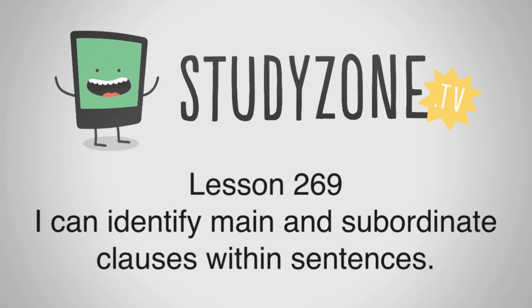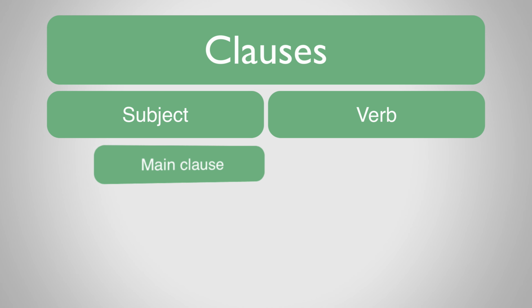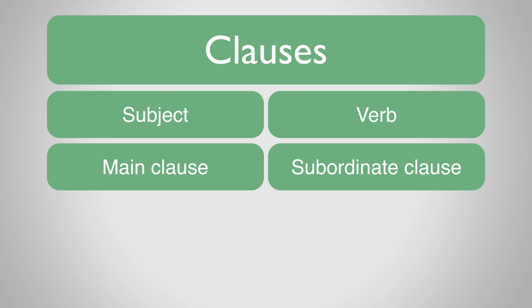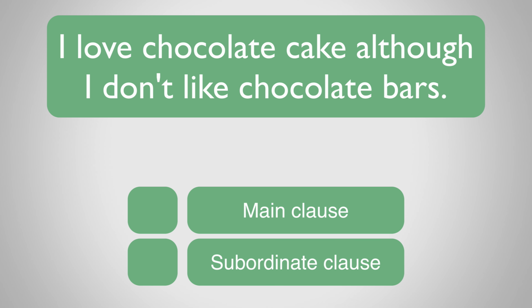We already know that a clause contains a subject and a verb, and that a clause can be a main clause or a subordinate clause. Let's now see if we can identify main clauses and subordinate clauses in a range of sentences. Take a look at this example. Is the underlined section a main clause or a subordinate clause?